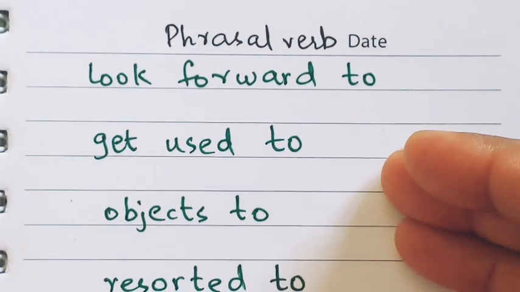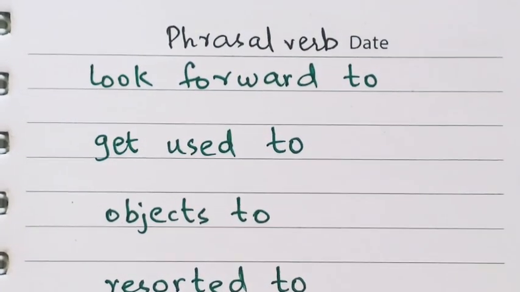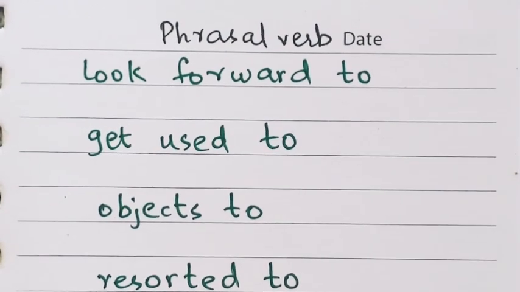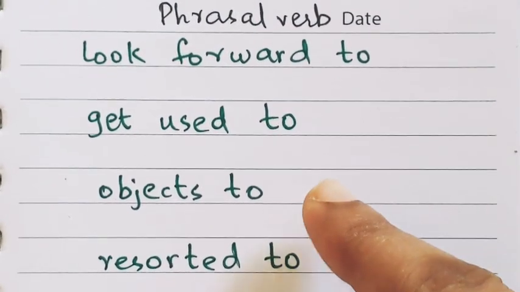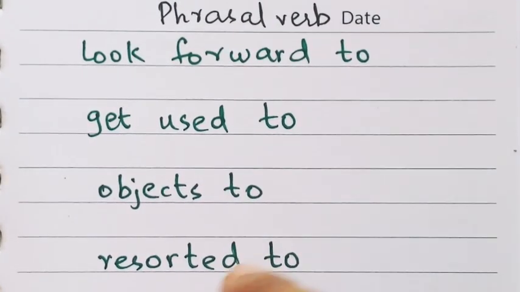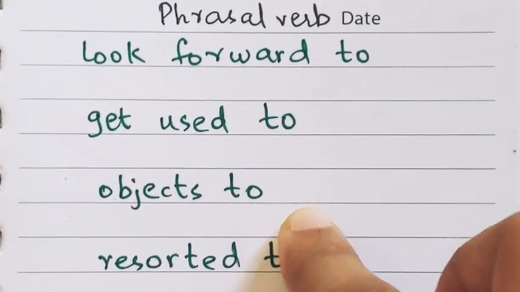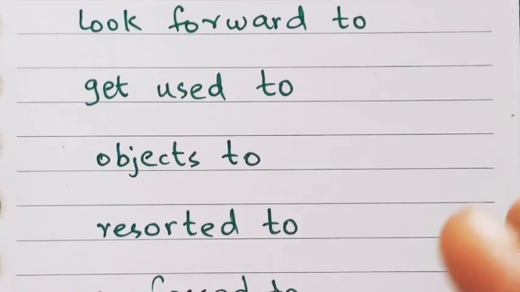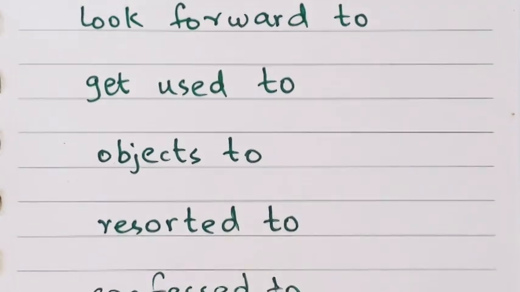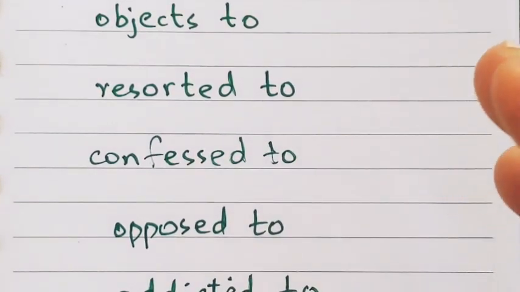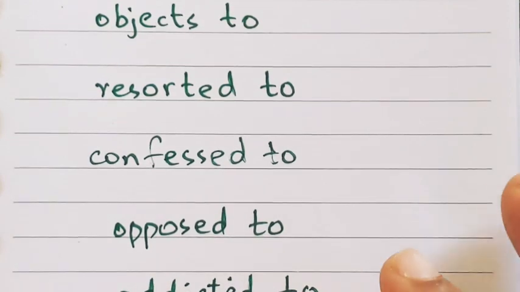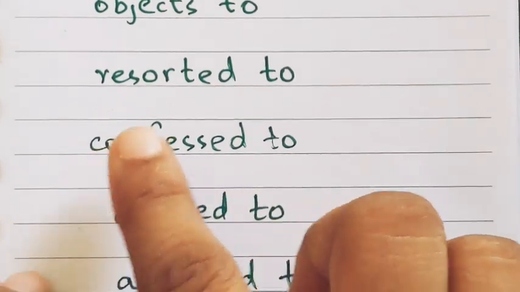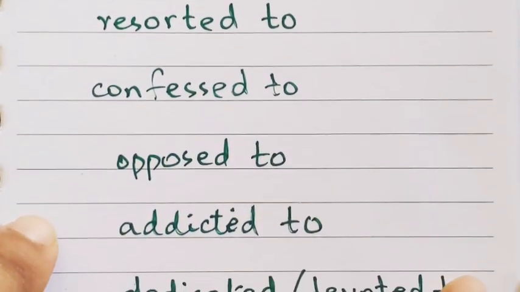Similarly, with this verb, get used to, you will get used to living here. That is, you'll become accustomed to, you will become habitual of living here. Next phrasal verb, objects to. John objects to lying. Objects to is one unit. Then I resorted to stealing. I confessed to stealing. Confessed means you tell someone what you did wrong. Then opposed to, in opposition of something, going against something. I'm opposed to living in America, or I'm opposed to living here. So opposed to means you are going against something.